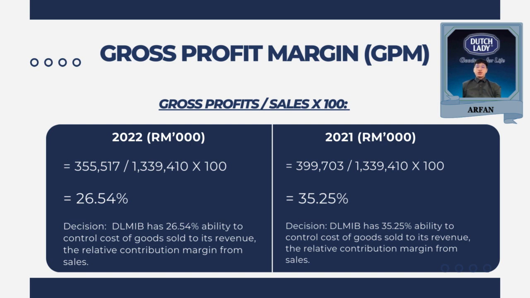In 2022, the LMIB has 26.54% in controlling the cost of goods sold relative to its revenue, while in 2021, the LMIB has 35.25%. This shows that a higher gross profit margin means a relative contribution margin from sales.